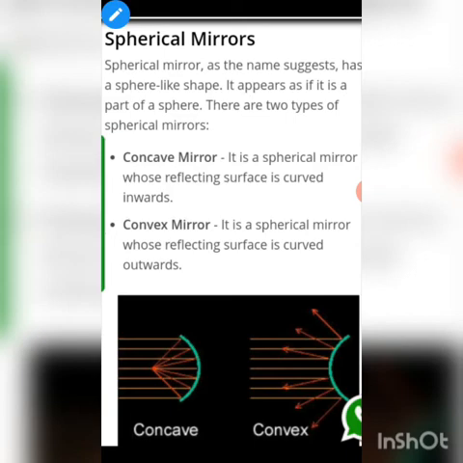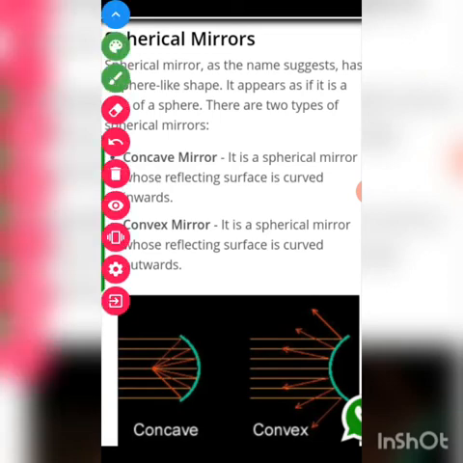What is a concave mirror now? It is a spherical mirror whose reflecting surface is curved inwards. This is the concave mirror shown here. The inside part of it is the reflecting surface. बाहर वाला जो portion है this is the polished surface. अंदर वाला part जो है this is reflecting. So when light falls on it, reflection takes place.